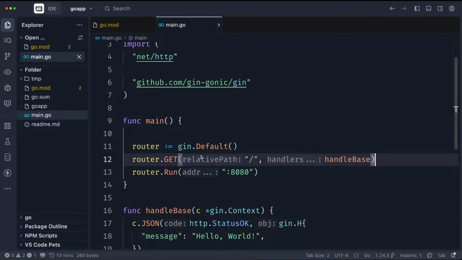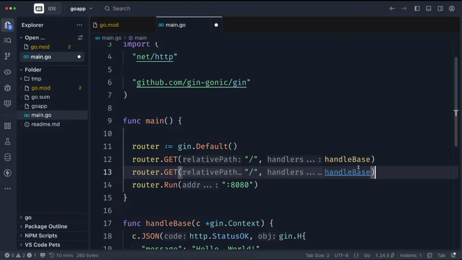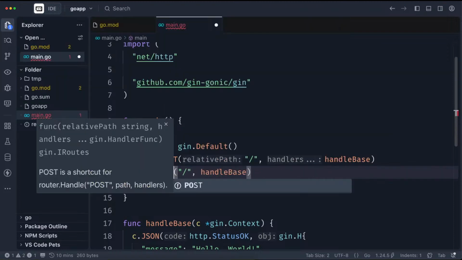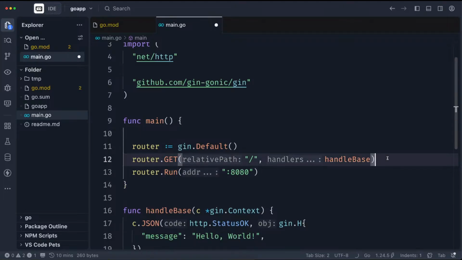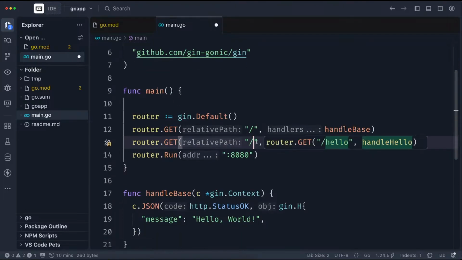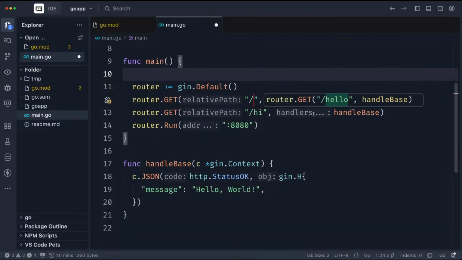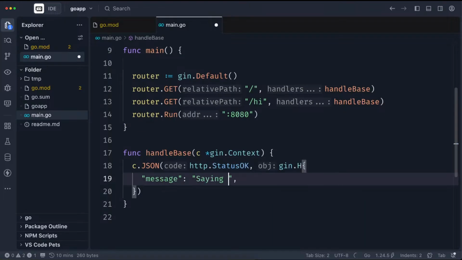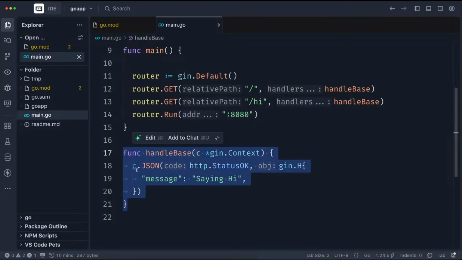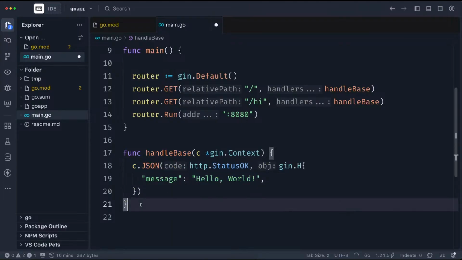The next thing I want to show is also, let's say if you want to post, for example, you can just do post this way. I'm not going to fill that up. I'm not going to do any example on that one. I'm just going to do one more example, and this is to say hi, to register a hi path. And I'll just say saying hi. Oh, okay. So I can create another function. This is the first function I have.